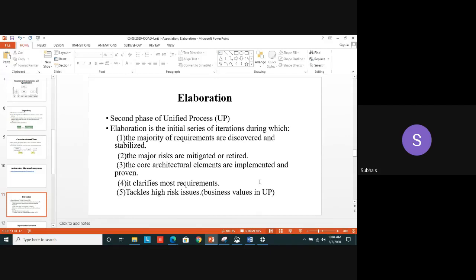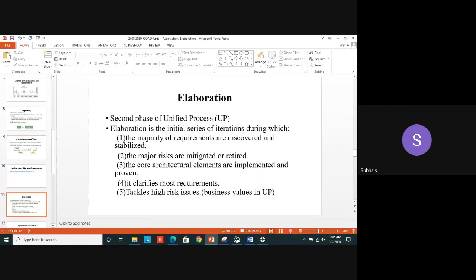And these high level risks are called business values in the unified process. Okay, it's not united process, it is unified process. These risks can be called what? Business values, because business values play the major role in the unified process. Why are we using this unified process? To make our software run efficiently, to develop a software process efficiently in a quick time.